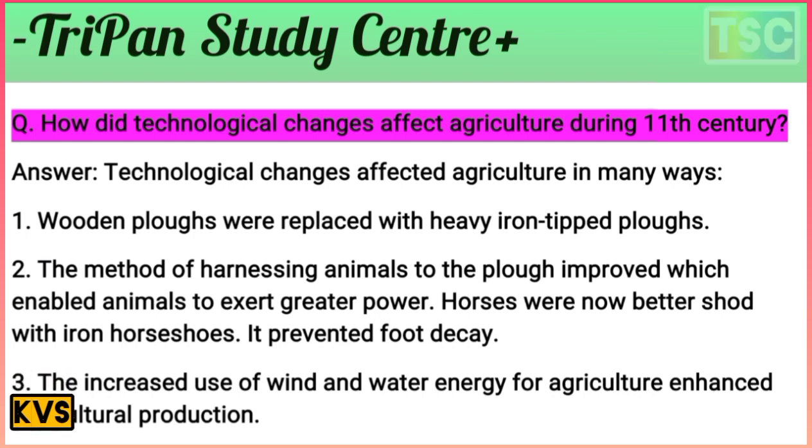The method of harnessing animals to the plough improved, which enabled animals to exert greater power. The horses were now better shod with iron horseshoes, which prevented the hooves from decaying. Note that the iron horseshoes are important. Then the increasing use of wind and water energy for agriculture enhanced agricultural production here. That's important.